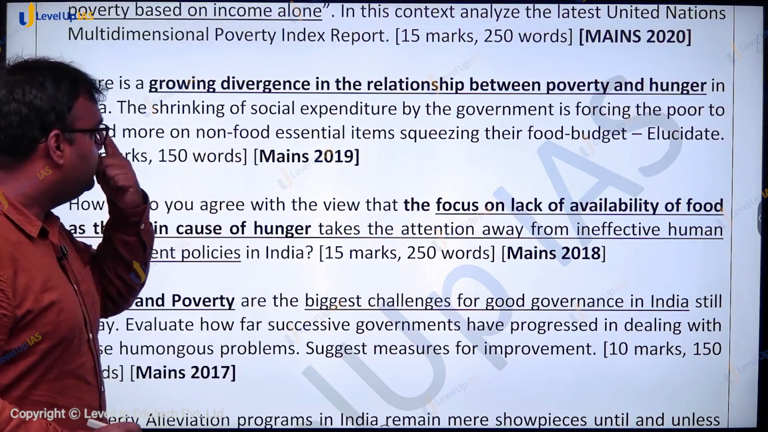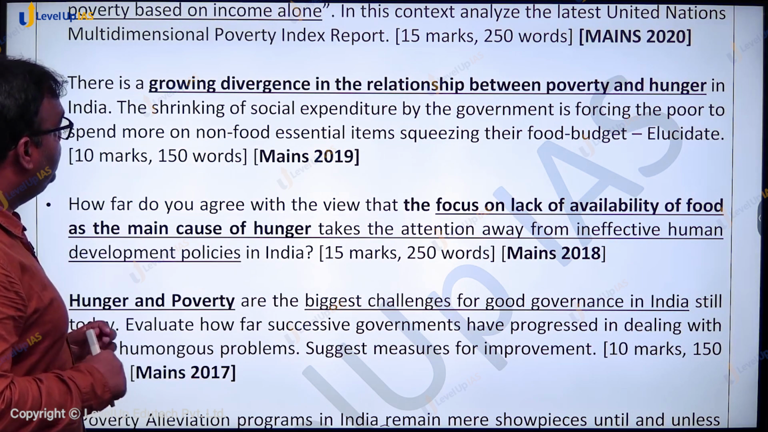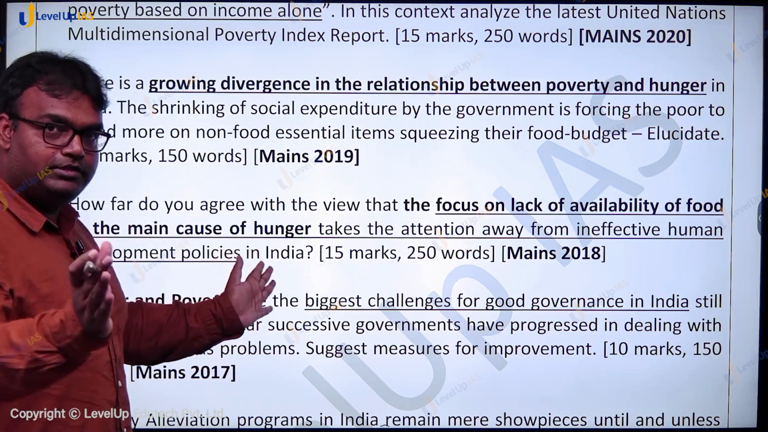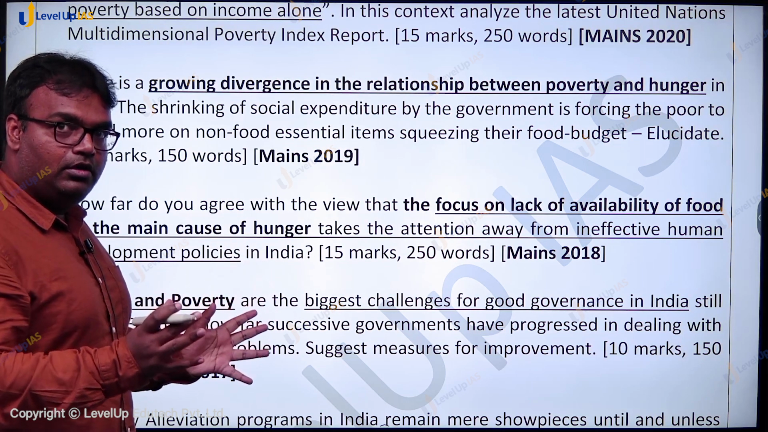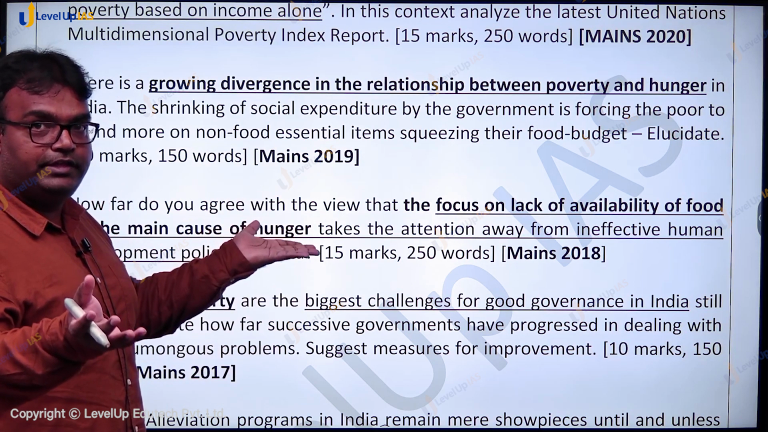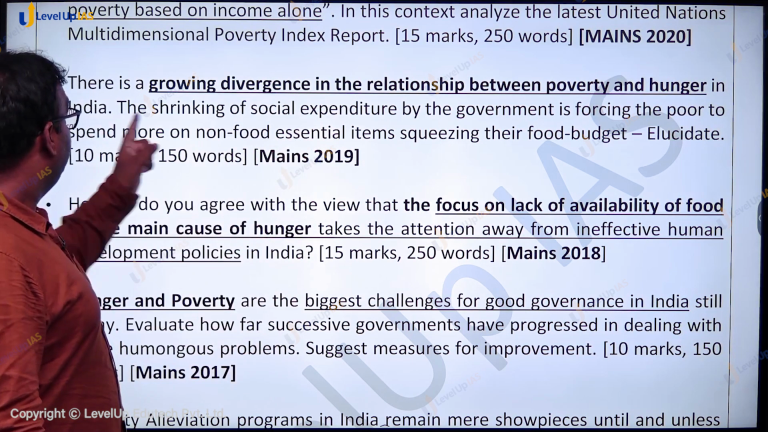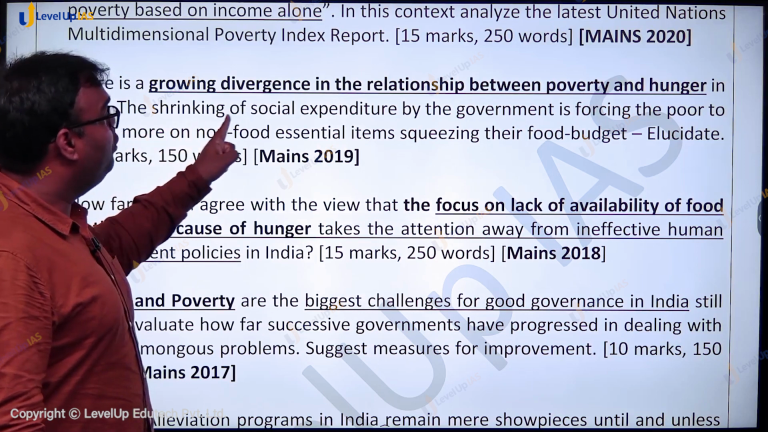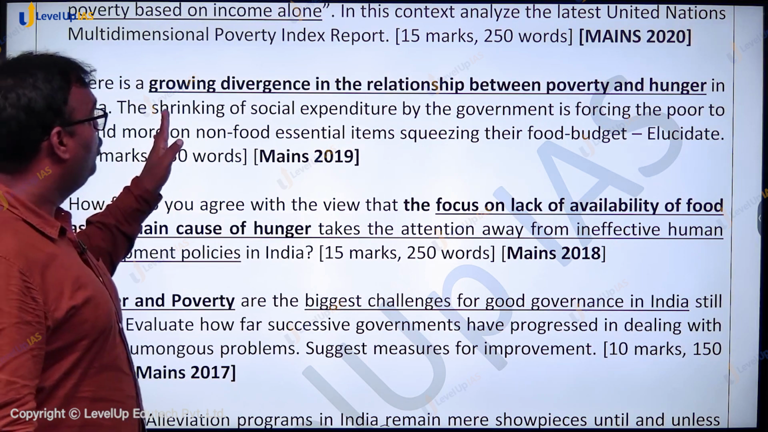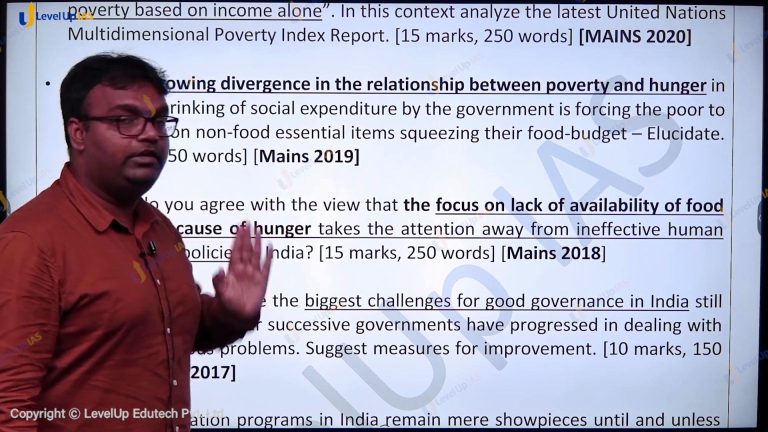It was asked in mains 2019. There's a growing divergence in the relationship between poverty and hunger. Like the hunger is increasing, but poverty is not increasing that much. That divergence. In India, the shrinking of social expenditure by the government is forcing the poor to spend more on non-food essential items, squeezing their food budget.